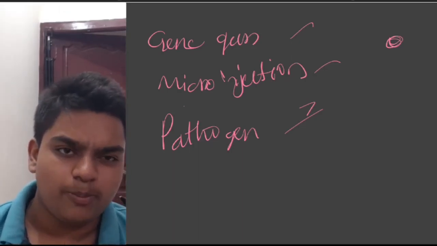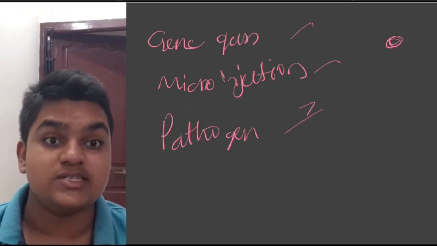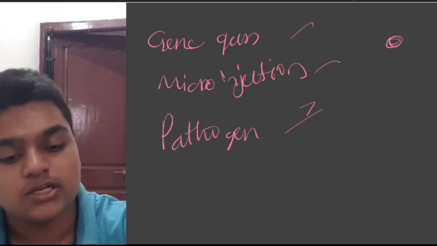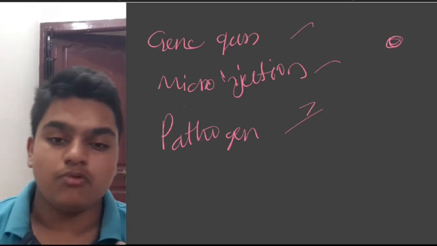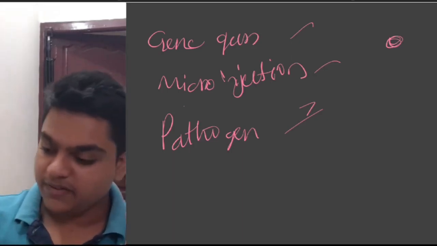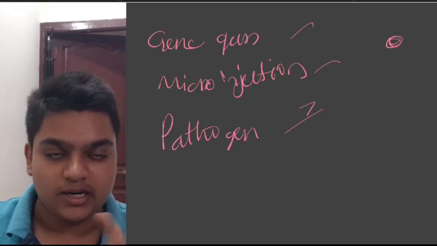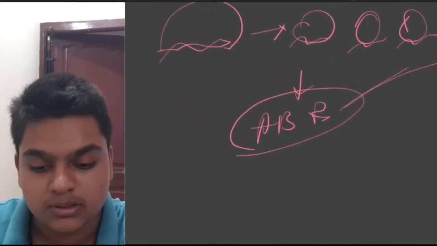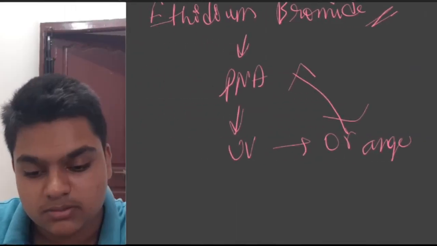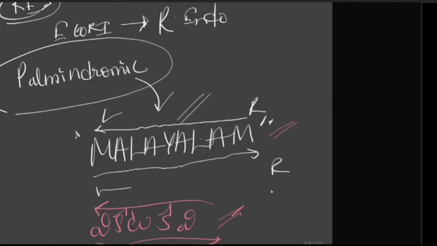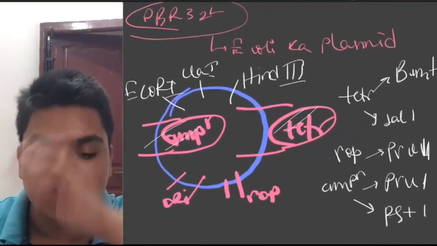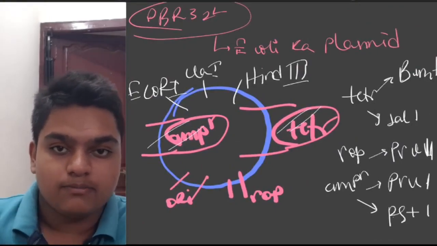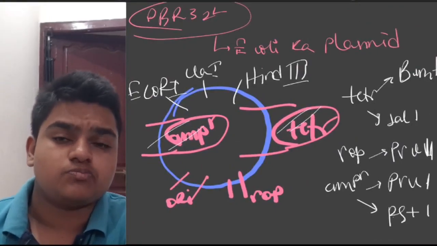Now there is one final topic left, called insertional inactivation. What is insertional inactivation? In the previous one, we cut the tetracycline resistance gene in pBR322 using BamHI.